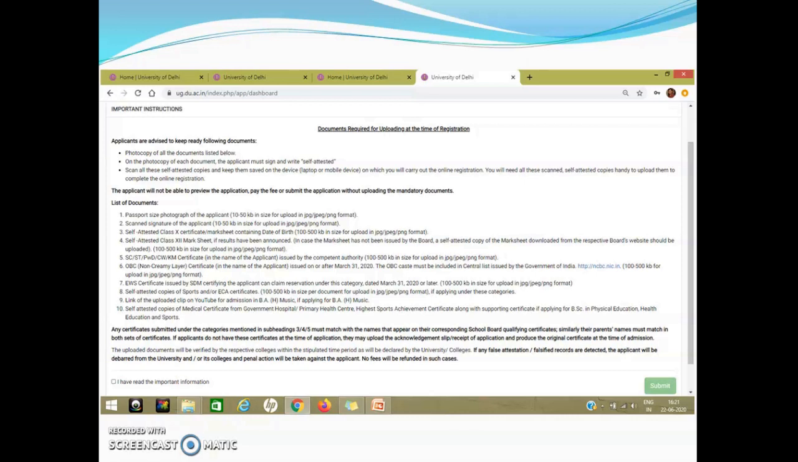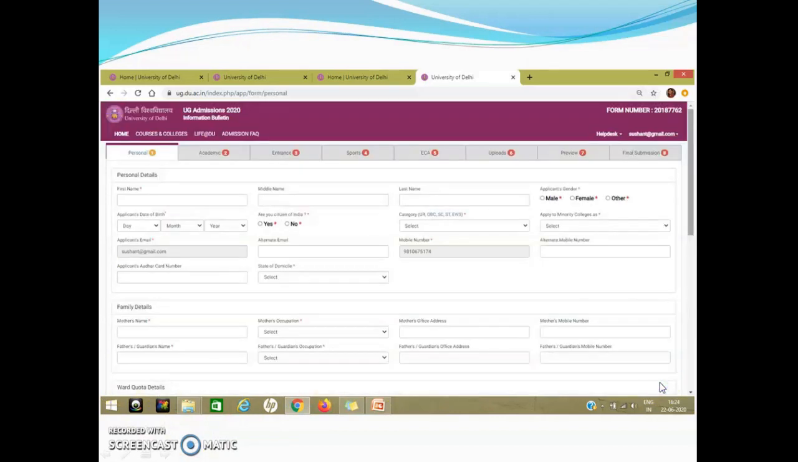It contains information about the documents which need to be uploaded and their size, because the software is not going to accept these documents if they are either less or more than the designated size. So read it carefully, then click on this checkbox that you have read the important instructions, and then submit. You will reach the first page of the registration portal, which will talk about your personal details.